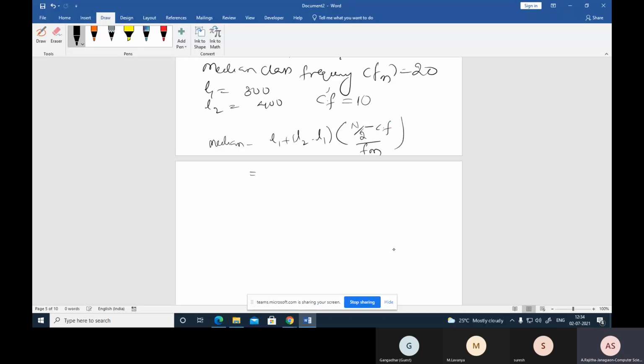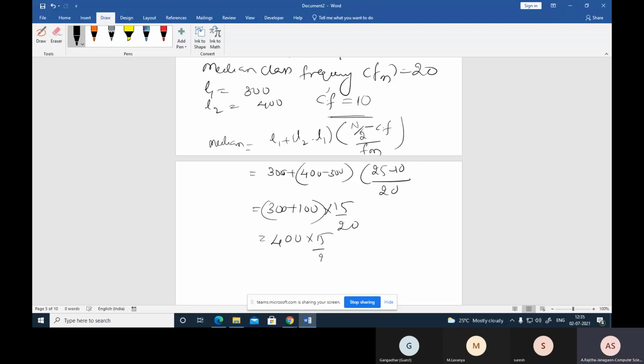L1 is 300 plus (400 minus 300), n by 2 value is 25, cumulative frequency value is 10, divided by the frequency 20. Now 300 plus 100 into 15 by 20.